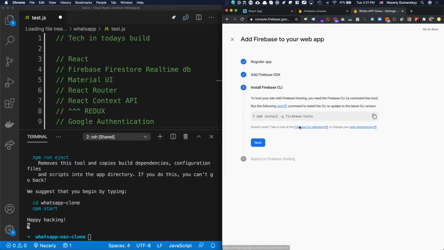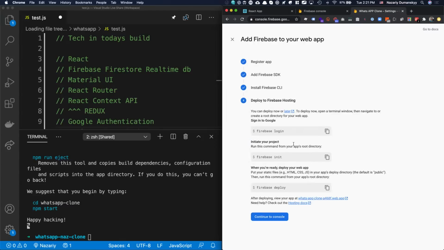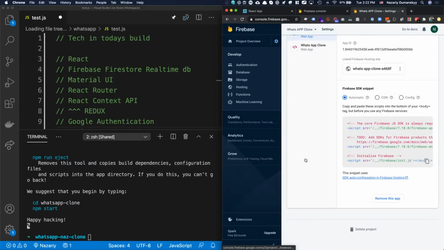Click next. Then Firebase Tools. Do we need this? We don't need to do this because we've already done this, but you guys are going to have to run that command. You might need to do sudo npm install -g firebase-tools. Just a heads up if you have to do that. But we don't have to do that, we've already done that. Click next. Then here we can ignore this for now. Let's click continue to console.